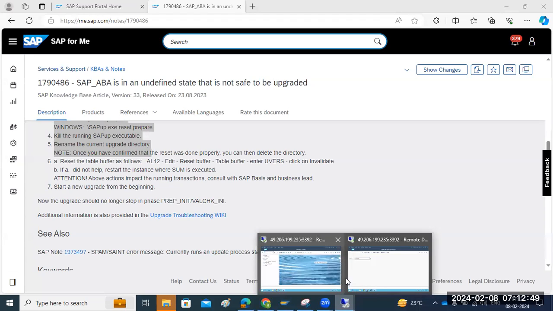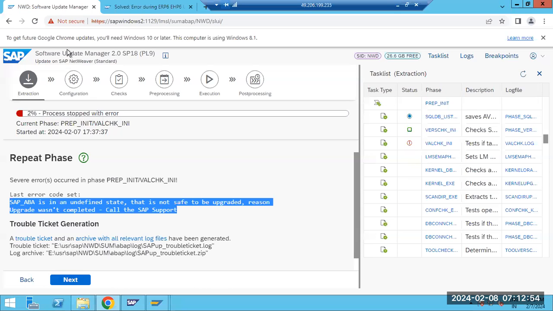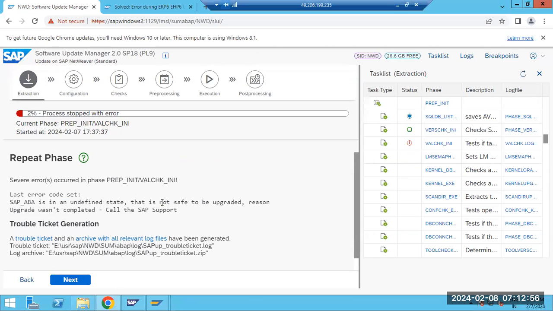Normally we are doing the SAP upgrade. When you are doing the SAP upgrade, in one of the steps, one of the components got an undefined state. Why did we get this error? Previously, maybe an earlier upgrade was not finished completely.